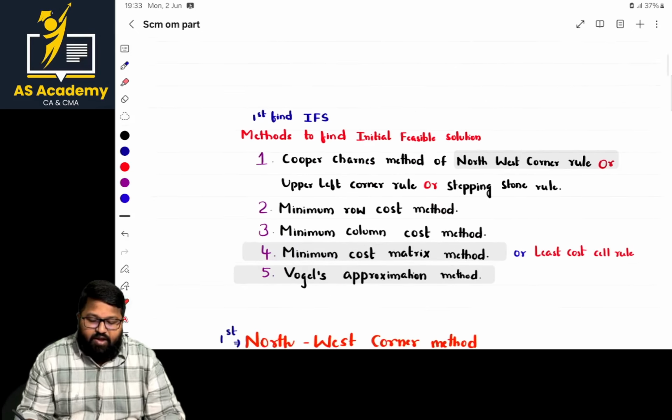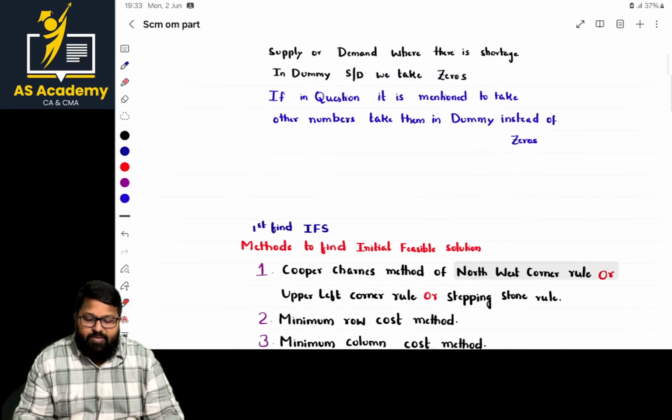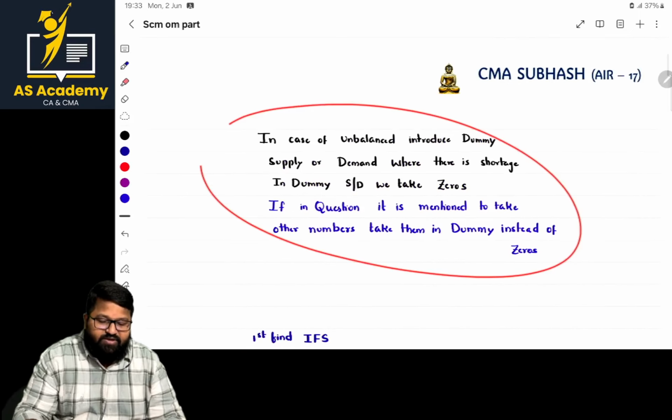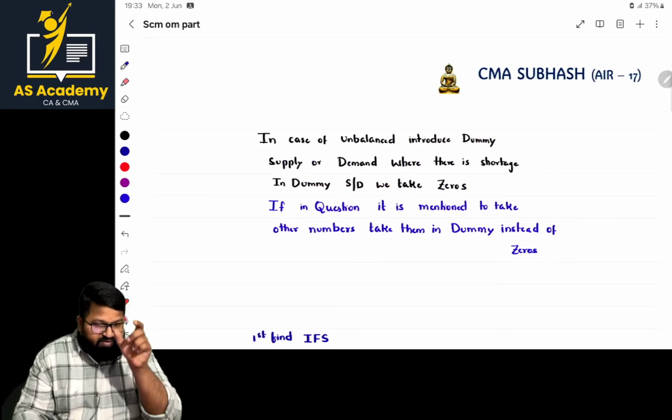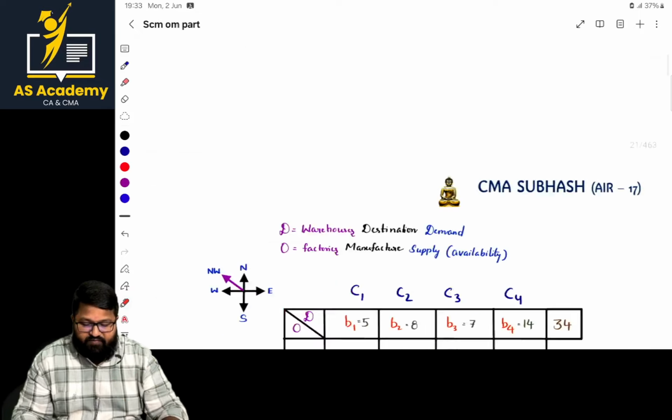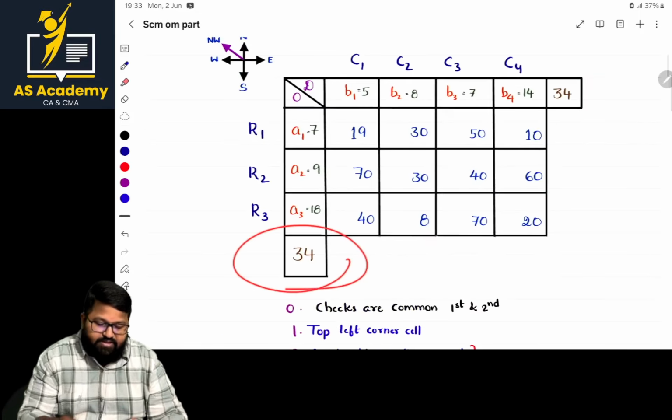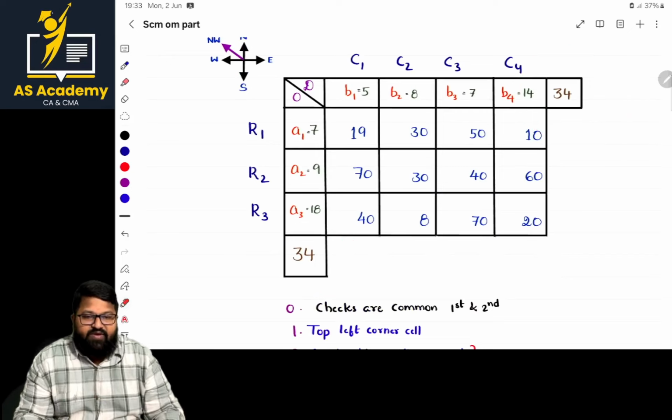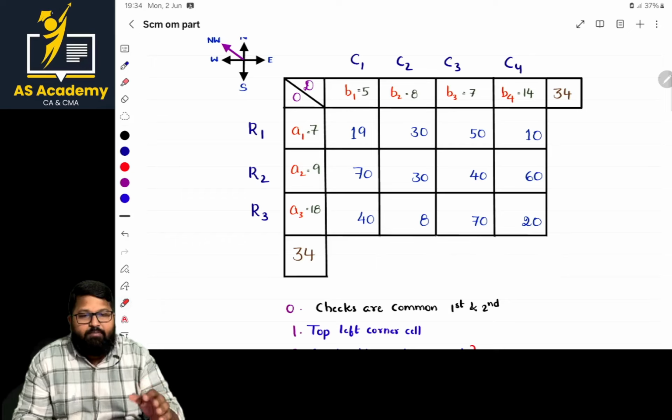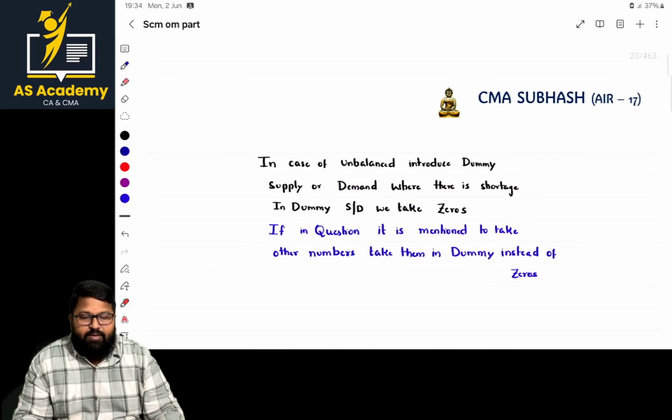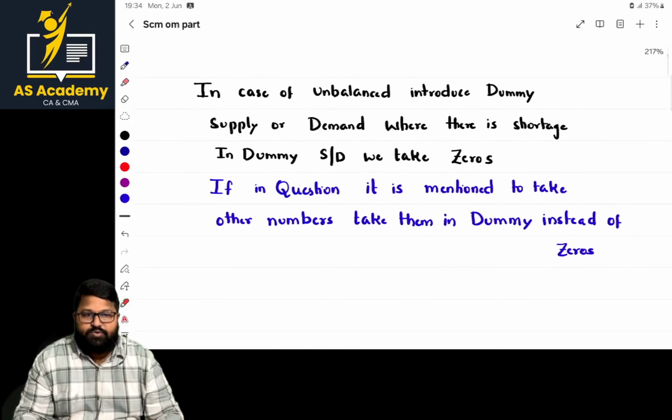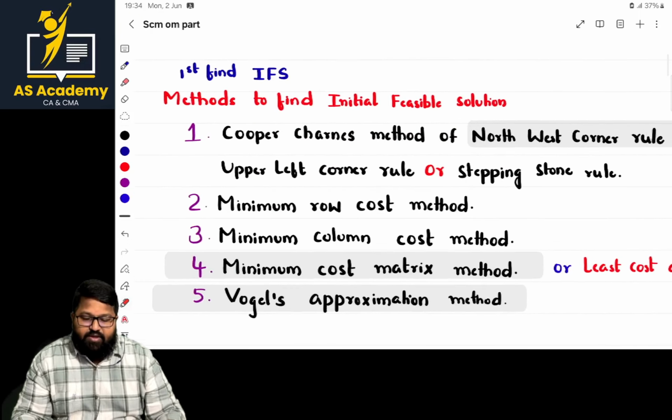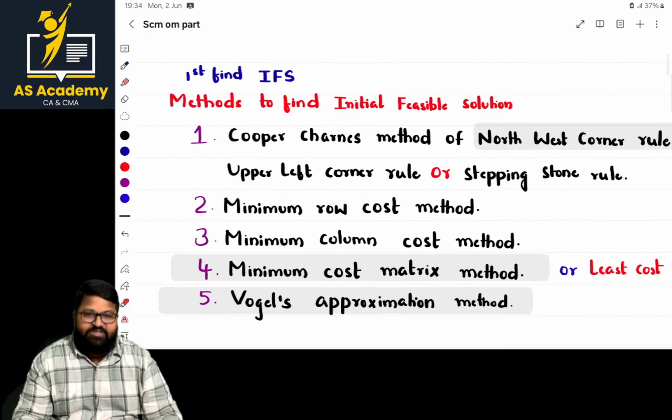Normally, how many methods are there? This is most important. If it is unbalanced, we have to balance it by including a dummy demand or dummy supply where there is shortage. These two parts should be equalized. If they are unequal, it is unbalanced, and then we have to include a dummy. But while including a dummy, if they mention that you have to use specific numbers, use those, no issues.